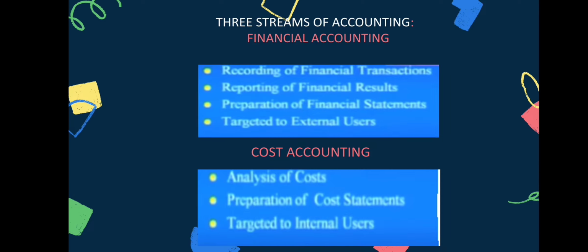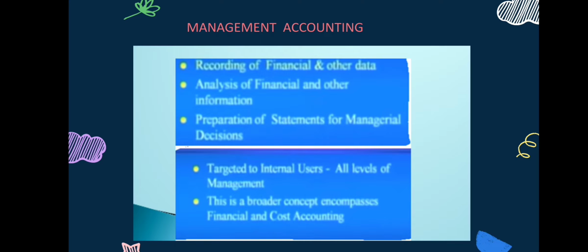Then the third stream of accounting is management accounting. It includes the recording of all financial and other data. Then the next important part of management accounting is analysis. The analysis part is the unique nature of management accounting. Why do we analyze these financial statements? For helping the management to take decisions in the future for the betterment of the company.